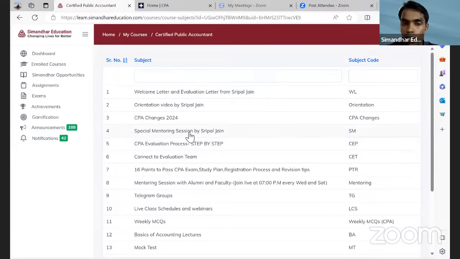There's a special mentoring session to watch out for, right? And then there are CPA 2024 changes. There are some 16 points which we have kept.